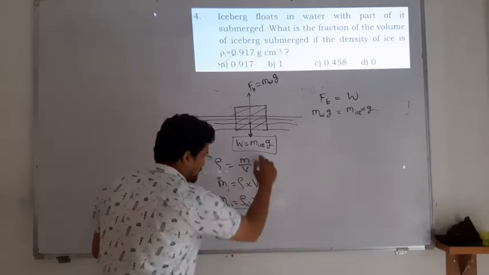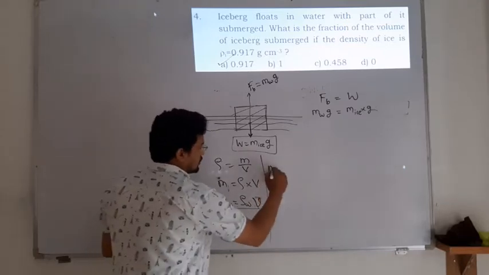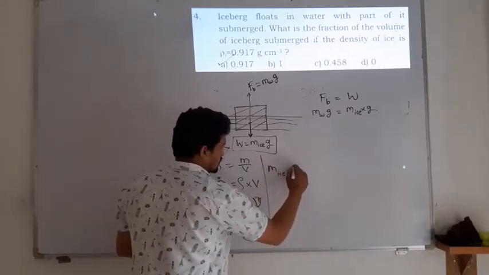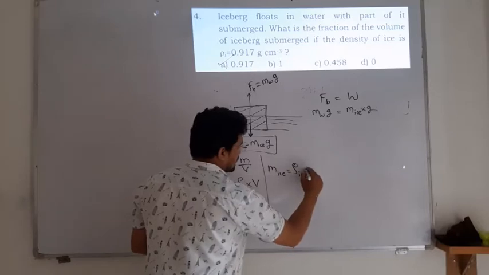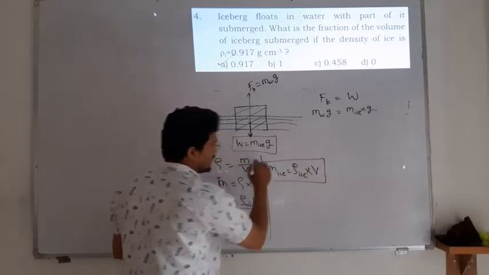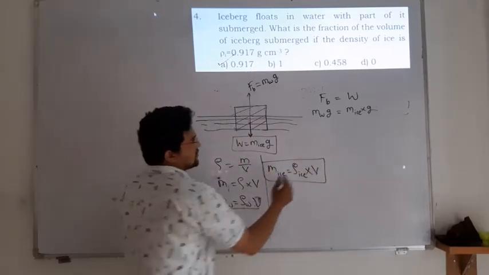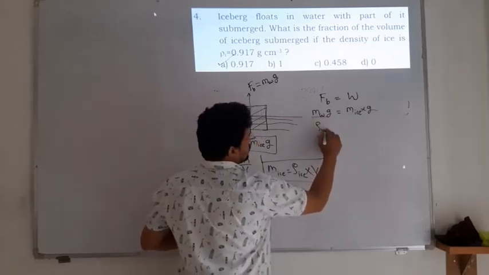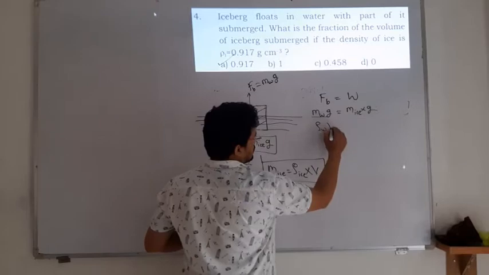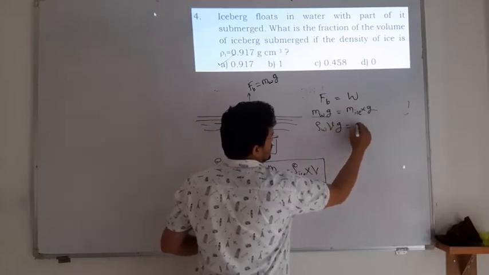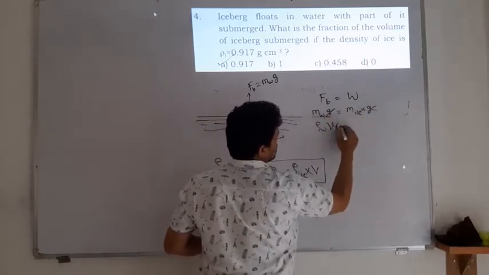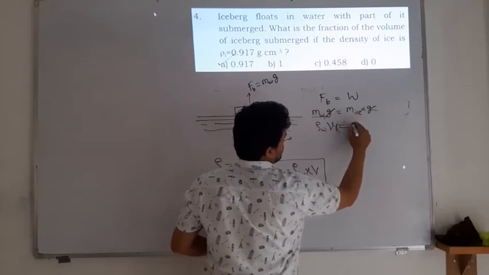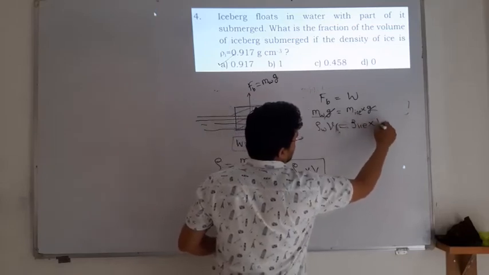For the ice, it is the density of the ice multiplied by the total volume. Now replace: mass of the water becomes density of the water multiplied by small volume v and g. Cancelling g, the other side becomes density of the ice multiplied by capital V.